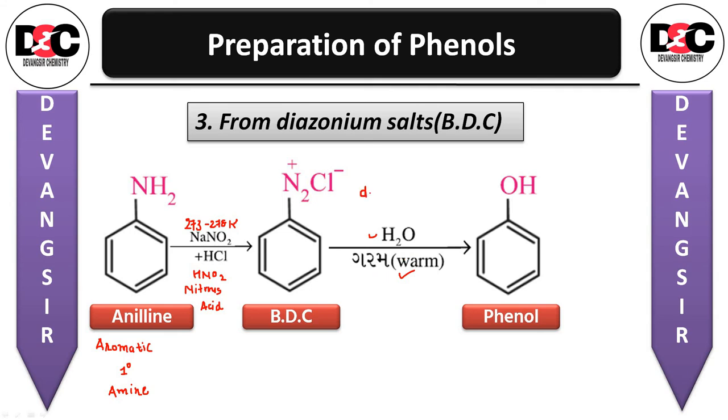This is the option. Along with that you will be getting nitrogen, and HCl will be liberated. So this is the method from BDC, that is benzene diazonium chloride: aniline to BDC and then BDC to phenol.